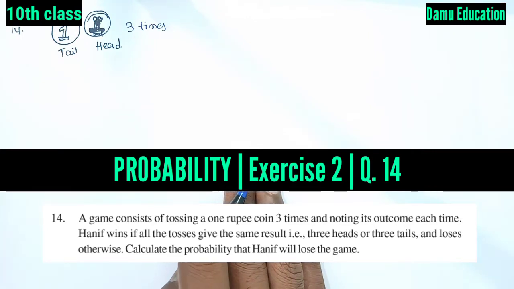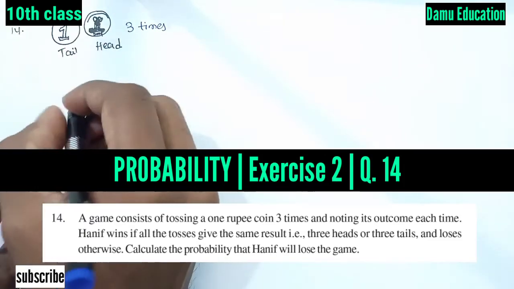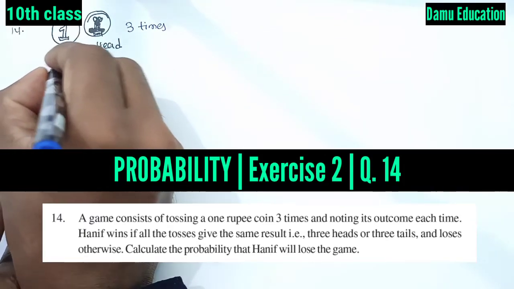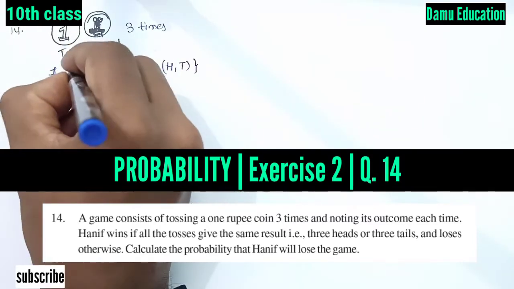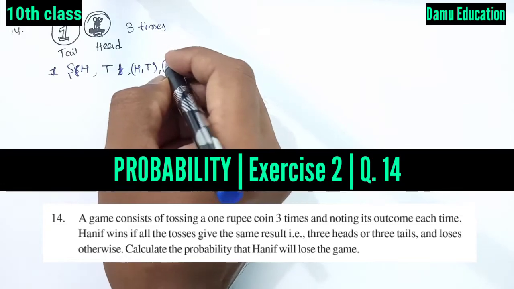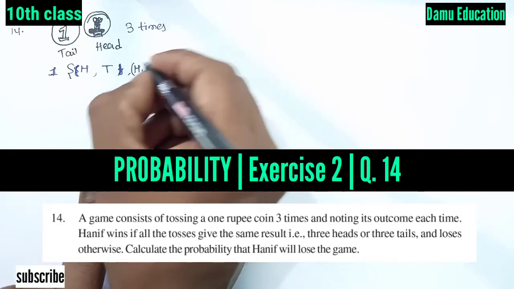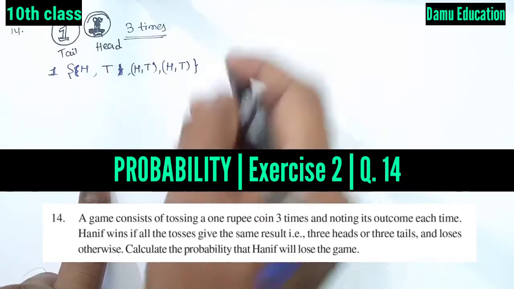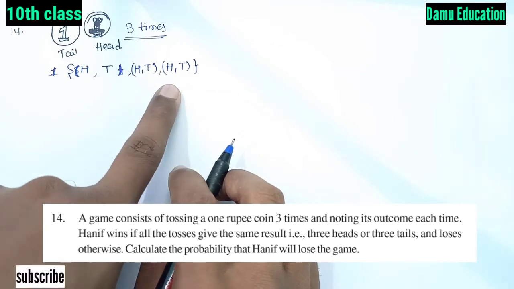So first of all, we have to see how he will win and how he will lose. We are going to toss the coin 3 times: head, tail, first time, second time, third time.